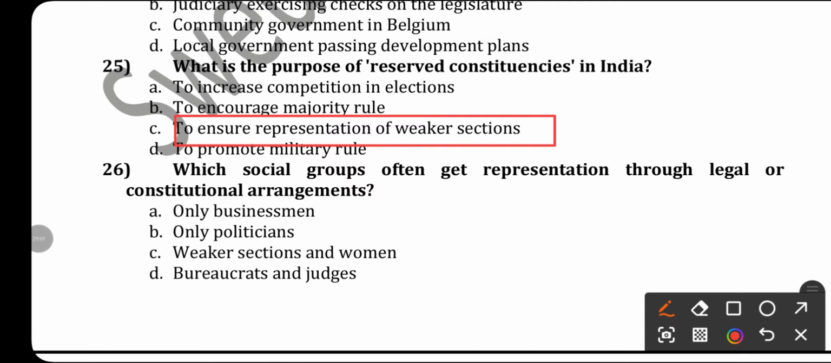Next, which social groups often get representation through legal or constitutional arrangements? 33 percent reservation for women, reservation for scheduled caste, scheduled tribe or other backward caste, weaker sections. So the right answer will be weaker section and women. Again option C.